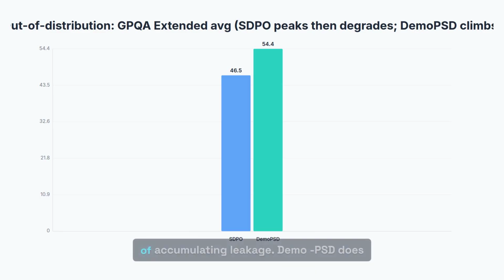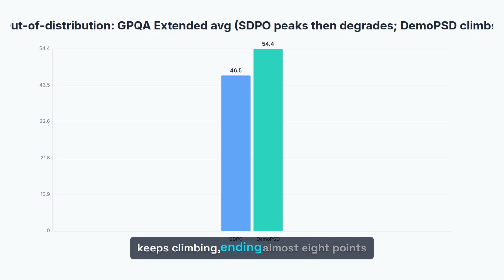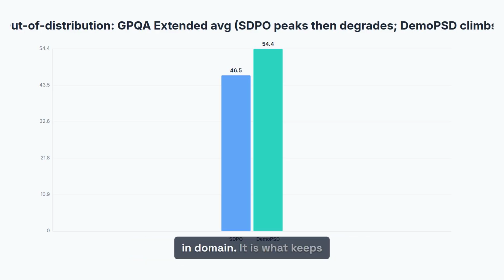That curve is the fingerprint of accumulating leakage. DemoPSD does the opposite. It stays stable and keeps climbing, ending almost 8 points above self-distillation on average. The disagreement gate does not just help in domain. It is what keeps the model honest on questions it has never seen.